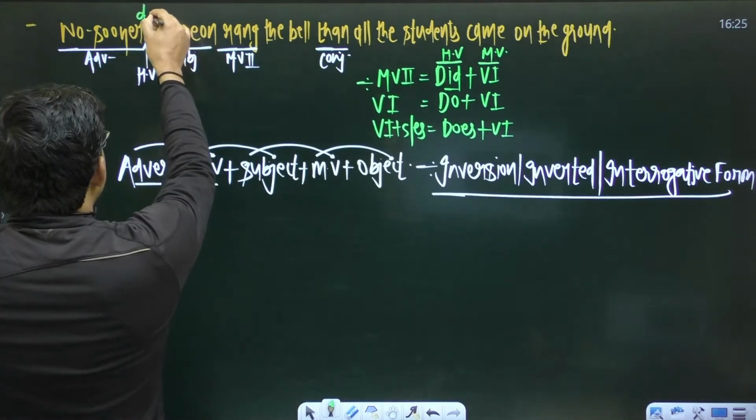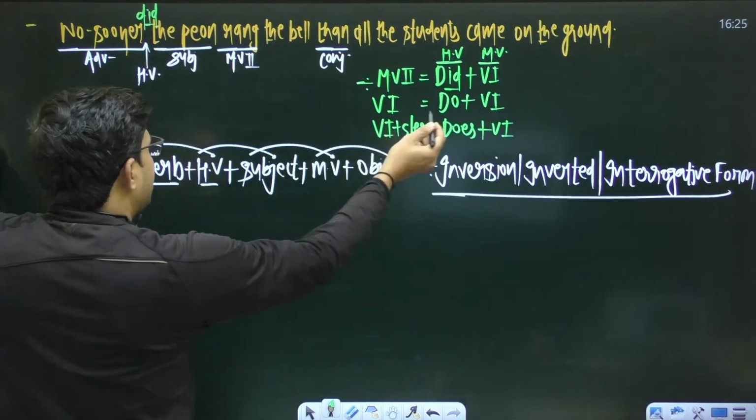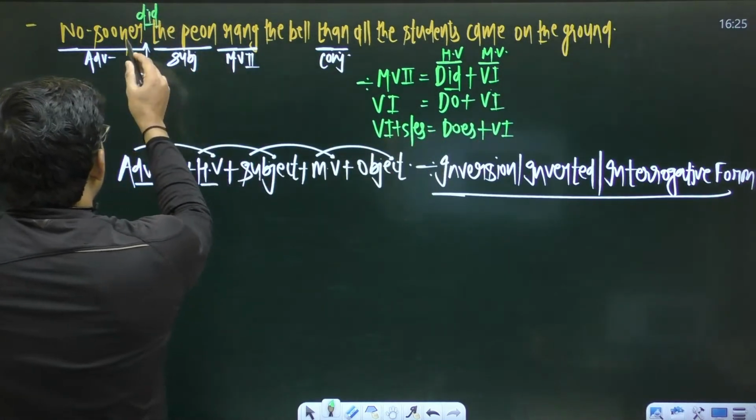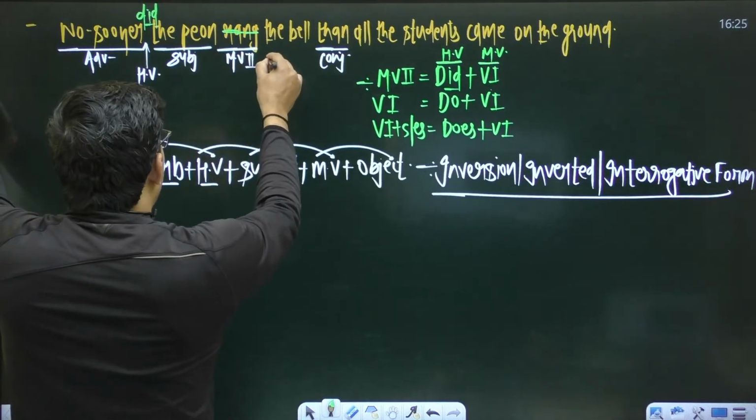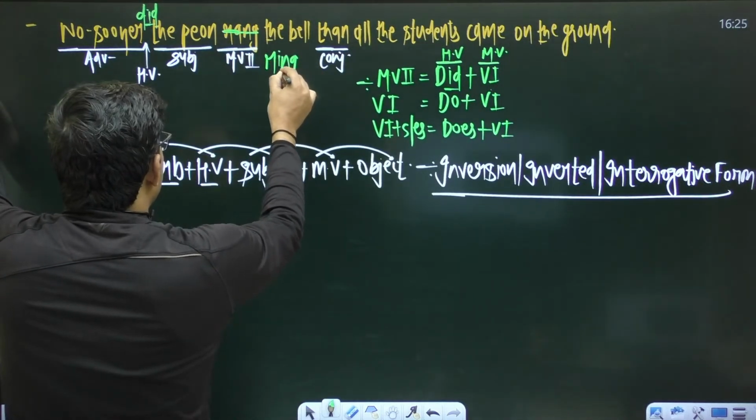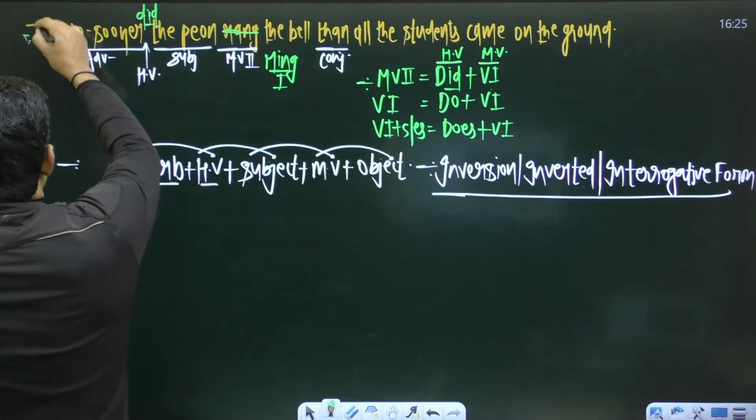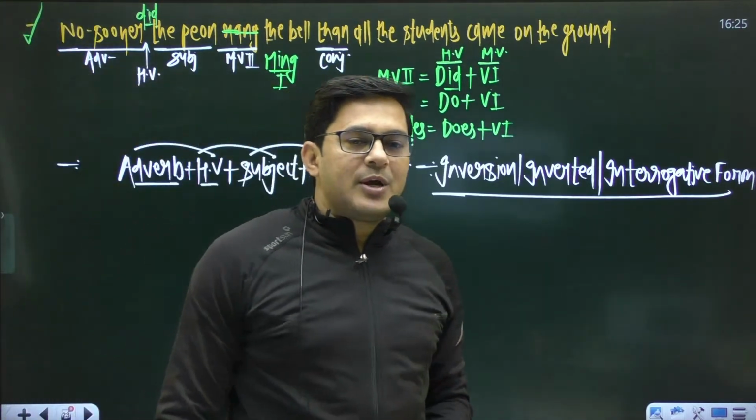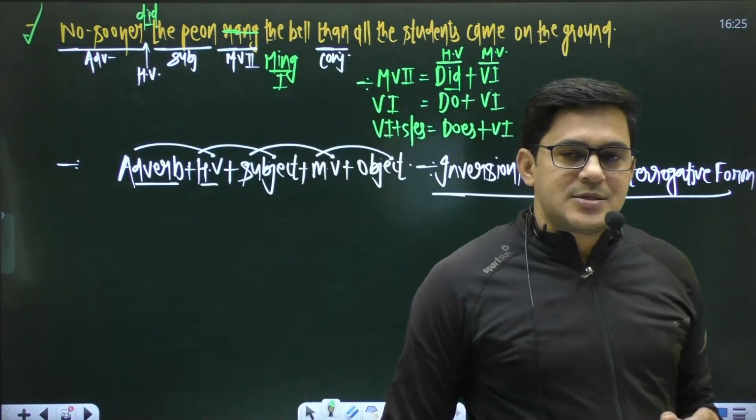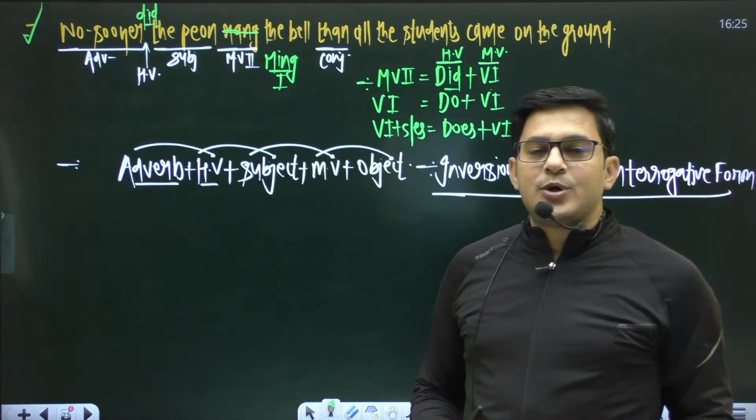So if you want to maintain inversion, you have to use a helping verb. The helping verb will be did, and did always demands the first form of the verb. If you speak like "No sooner did the peon ring the bell than all the students came on the ground for prayer," the sentence will be okay now. Are you getting my point?